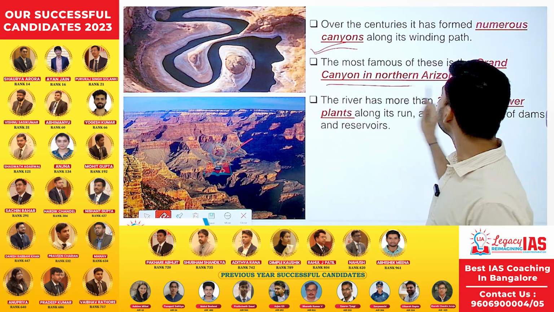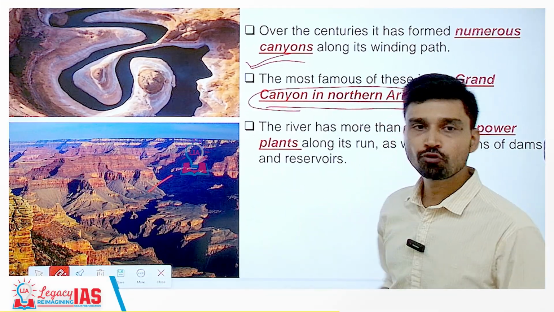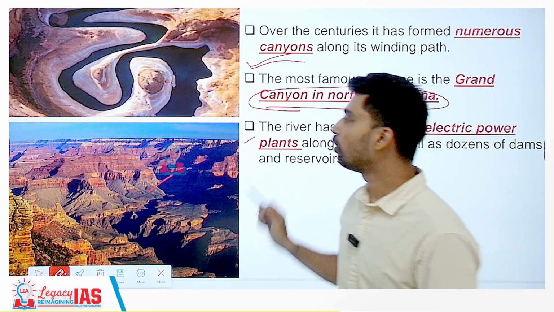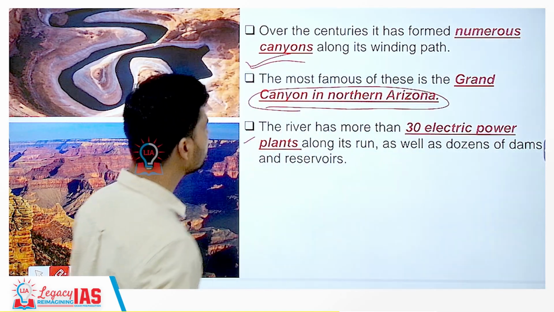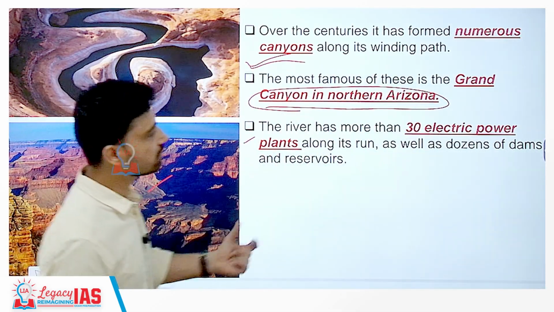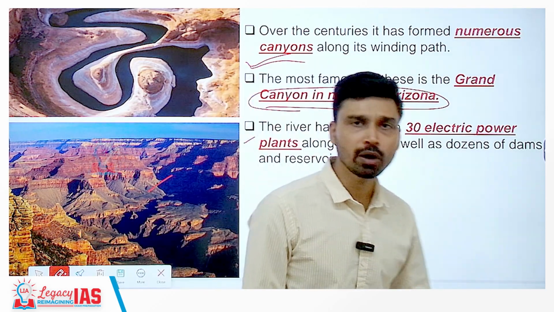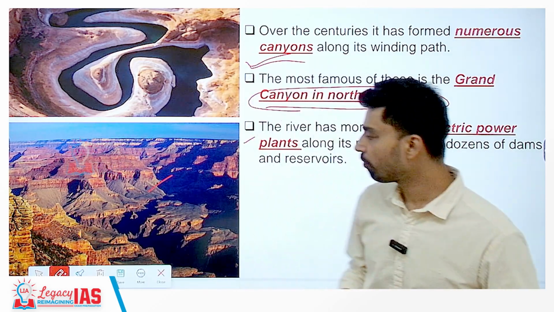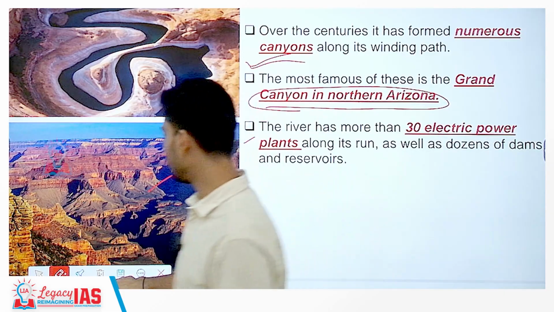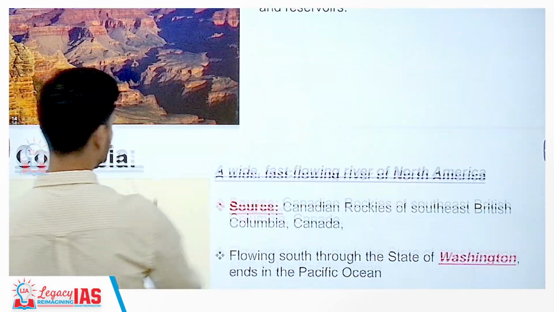It is formed by this particular river actually. Also, the river has more than 30 electric power plants along its run, as well as dozens of dams and reservoirs, which leads to development of hydroelectricity in this particular area of North America.